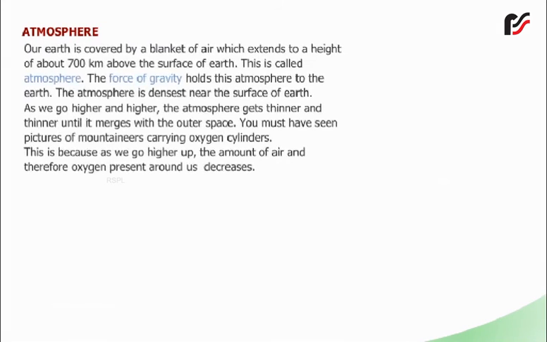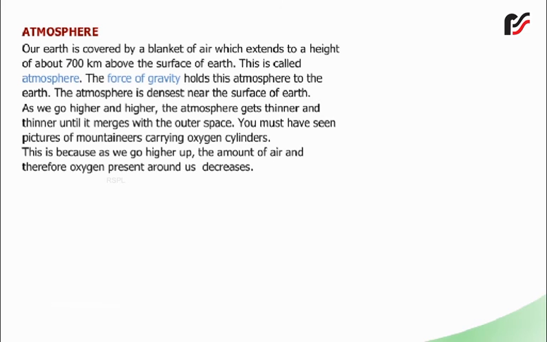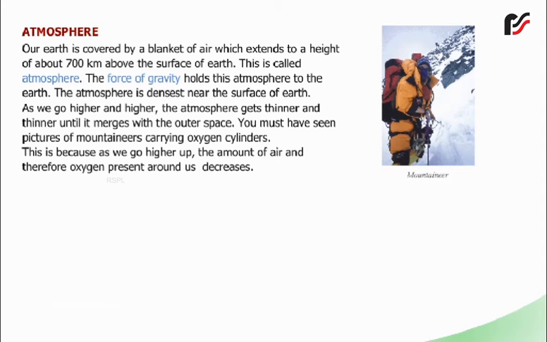Atmosphere. Our earth is covered by a blanket of air which extends to a height of about 700 km above the surface of earth. This is called atmosphere. The force of gravity holds this atmosphere to the earth. The atmosphere is densest near the surface of earth. As we go higher and higher, the atmosphere gets thinner and thinner until it merges with the outer space.